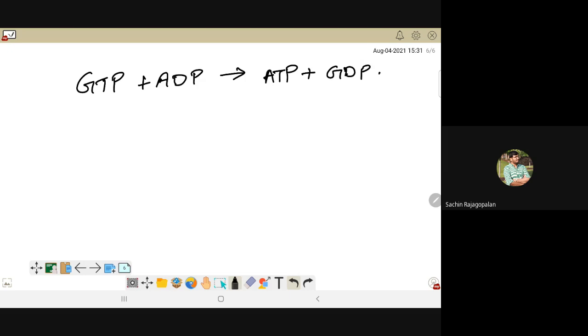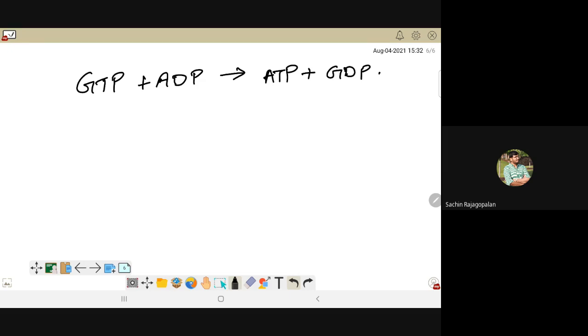Now students always ask me a question that sir, क्या गधा मजूरी है, सेल पागल है क्या, पहले ही ADP ला लिया होता तो क्या फर्क पड़ता. याद रखो स्टूडेंट्स that जो एनर्जी इस रिएक्शन में रिलीज होता है वो काफी ज्यादा है than what ADP can actually accumulate. So at that point of time, GDP is the best candidate to assimilate all the energy that is released in the process. And then eventually, when GTP is being converted into ATP, some amount of energy is going to be released. And that could be released in the form of heat as well.